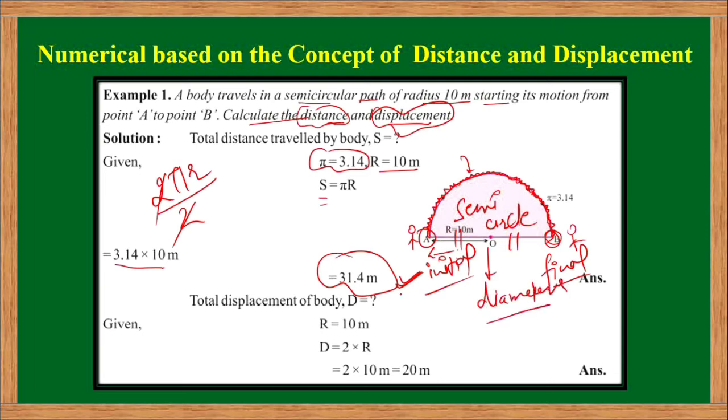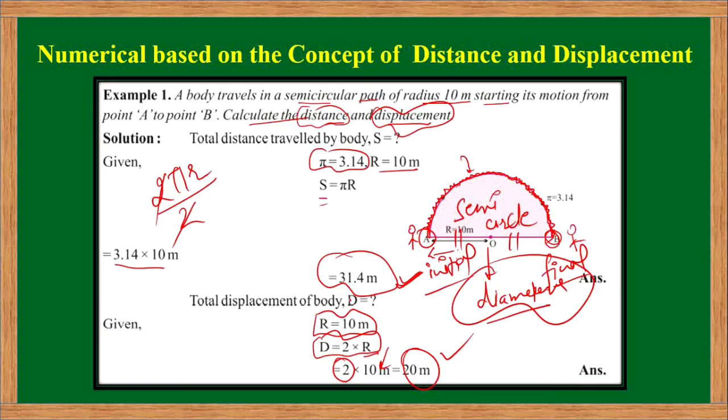Then how can we calculate the diameter of a semicircle? It is simply equal to double the radius. The radius is given here as 10 meter, so diameter is equal to twice the radius, which is 20 meter. This is how we can calculate the displacement of a body.